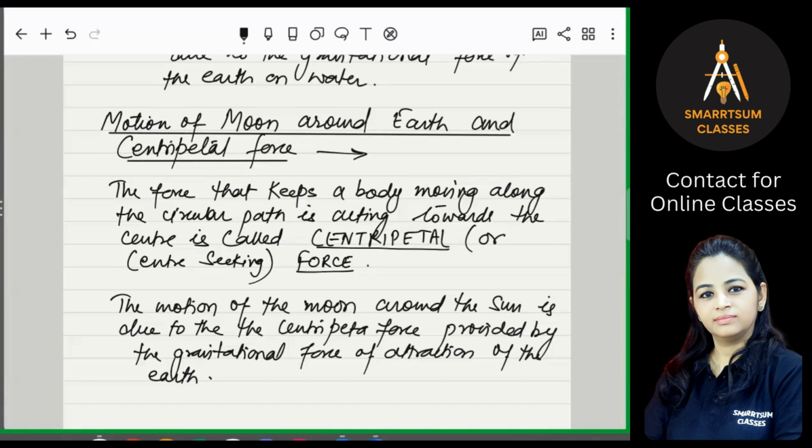So from this activity you can say that the motion of the moon around the earth is due to the centripetal force, which is provided by the force of attraction of the earth on the moon, because there is no string in between moon and earth. So from where is this force coming? That is from the force of attraction of the earth. Is that clear? Are you getting it?